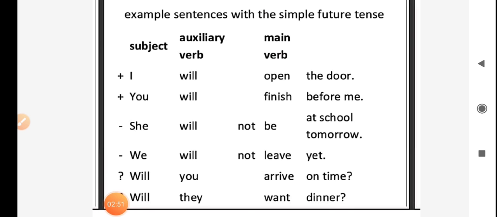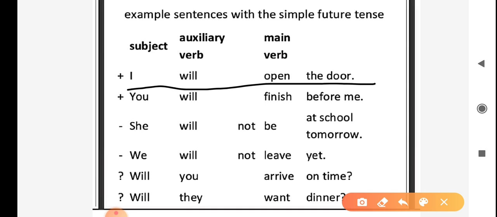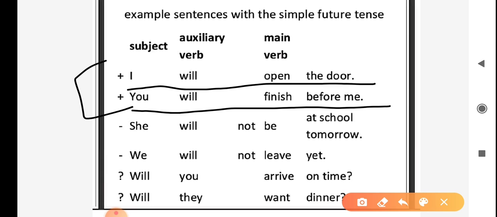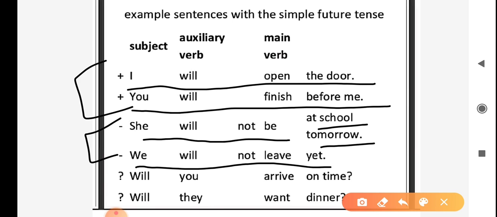Some more examples for affirmative sentences, negative sentences and interrogative sentences in simple future tense. First, affirmative sentences. Examples are: I will open the door. You will finish before me. Negative sentences. Example, she will not be at school tomorrow. We will not leave yet. Interrogative sentences and examples are: will you arrive on time? Will they want dinner?